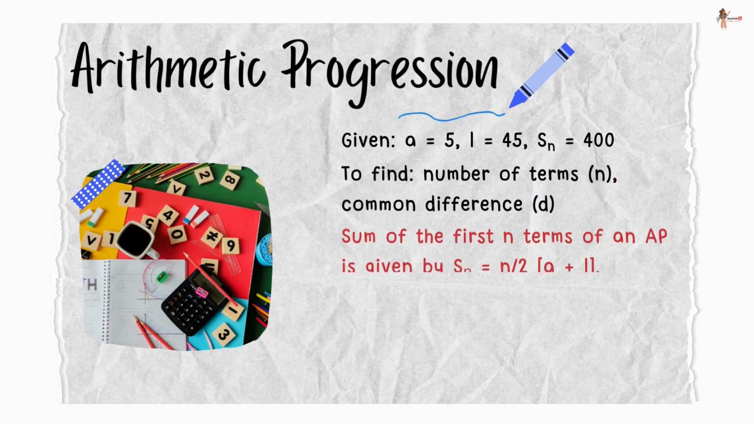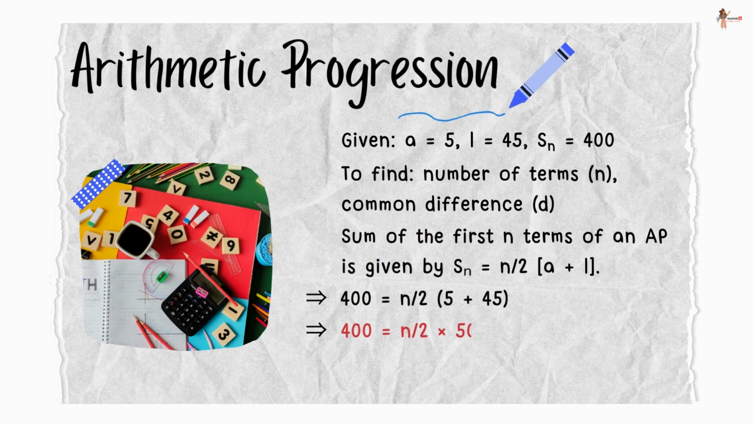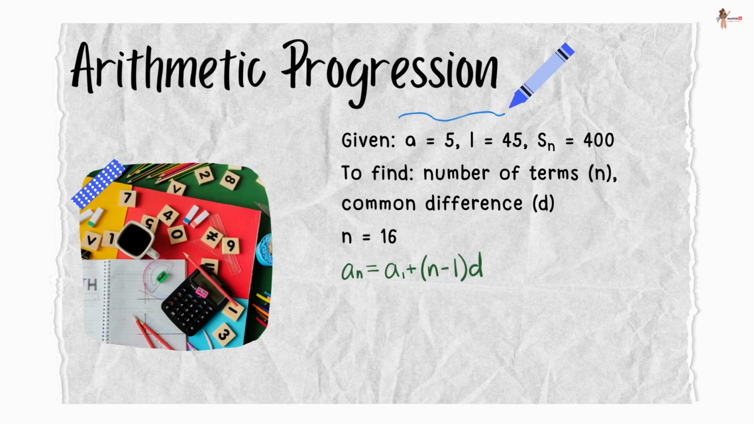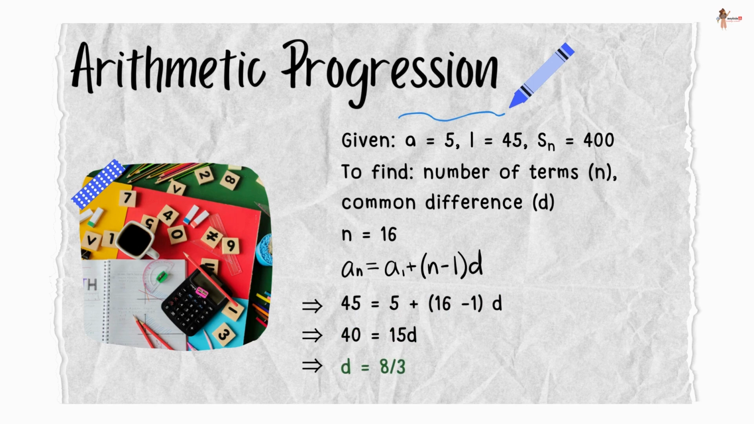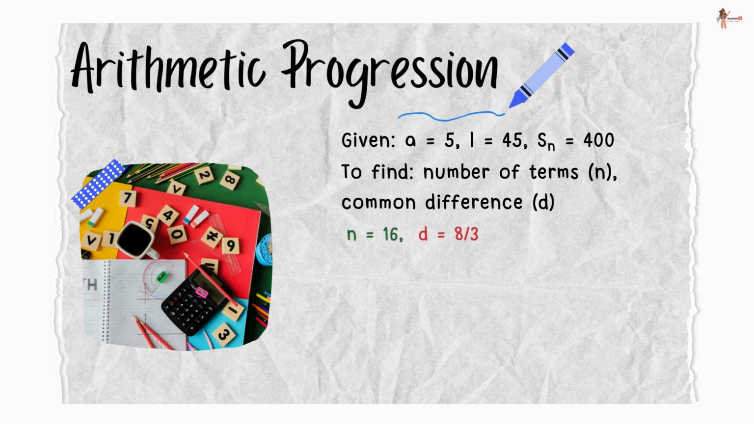Sum of first n terms is given by n by 2 times a plus l. Substituting the given values, we get n equal to 16. So the number of terms is 16. Now an is given by a plus n minus 1 times d. Substituting the given values, we get d is equal to 8 upon 3. Therefore, number of terms is 16 and the common difference is 8 upon 3.